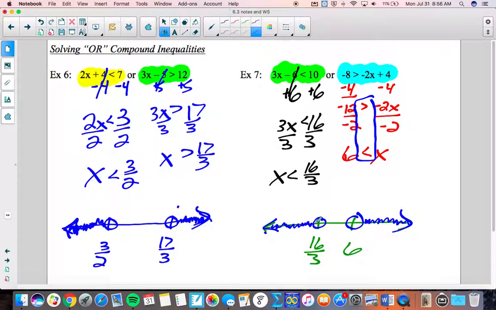Now, if you would have made the boo-boo in here and not flipped it, you would have had the first solution set going to the left, and you'd have this solution set also going to the left. That doesn't really make sense. It doesn't make the OR picture, and it's just kind of a weird way to set up an inequality. But the vast majority of the time, if you're just doing your math homework and you have both lines going the same direction, you made a mistake somewhere, likely with flipping. But yeah, they shouldn't typically be going the same direction. In real life, you could probably run some scenarios where they would. Yes, you definitely could, but probably not in your math homework.